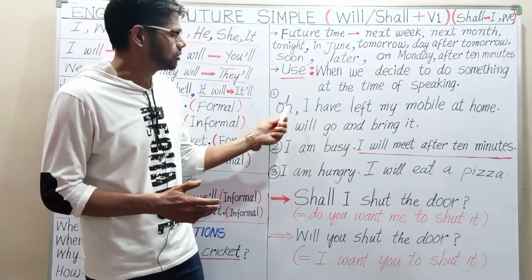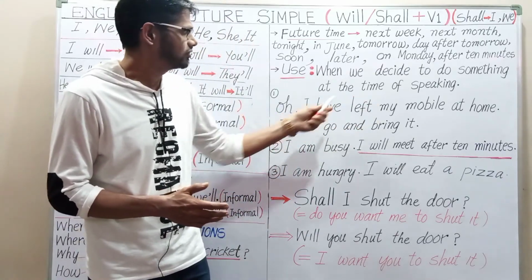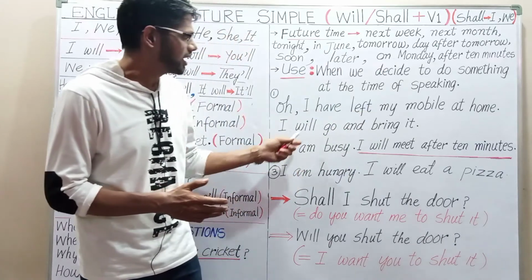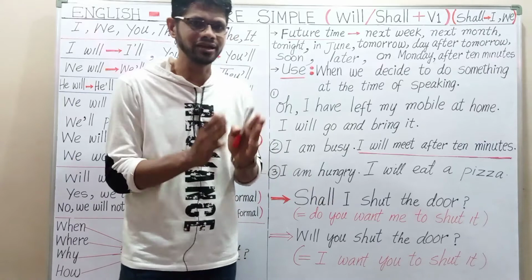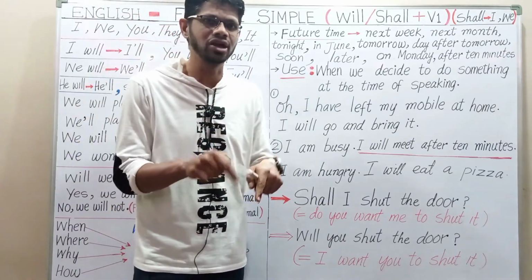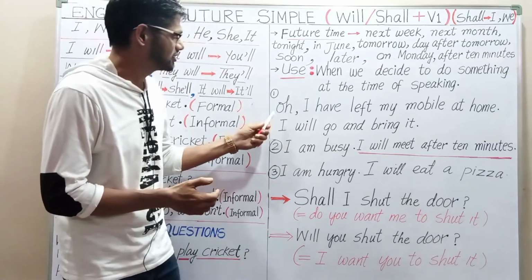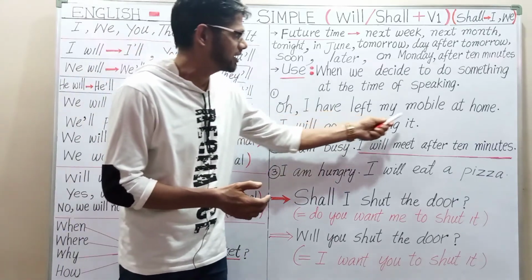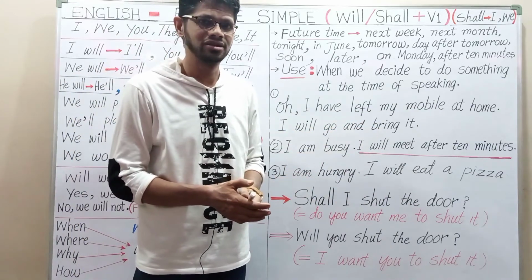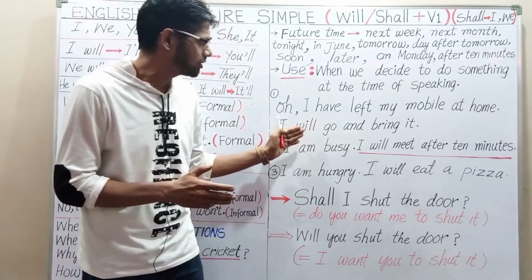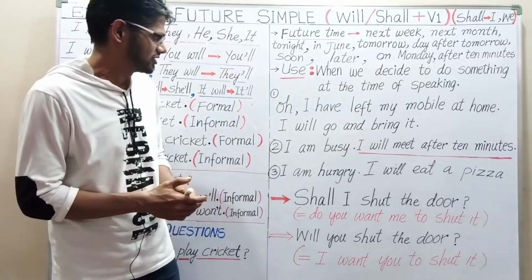Examples are here. Oh, I have left my mobile at home. I will go and bring it. So you have forgotten your mobile at home. Now you are in the present, and you are deciding to go back and bring that phone. So you can use, oh, I have left my mobile at home. I will go and bring it.